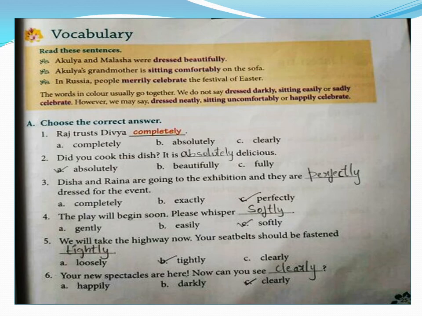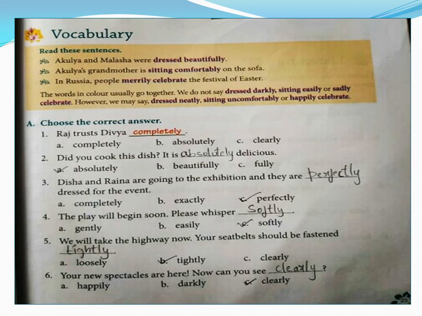The play will begin soon. Please whisper softly. Whisper is something you say in a very low tone so that the other person whom you do not want to listen will not be able to listen. So when you talk very slowly, you say whisper softly. Right? We will take the highway now. Your seat belts should be fastened tightly. Fasten your seat belts. You heard, right? You cannot say fasten loosely. You cannot say fasten clearly. You have to say fasten tightly.